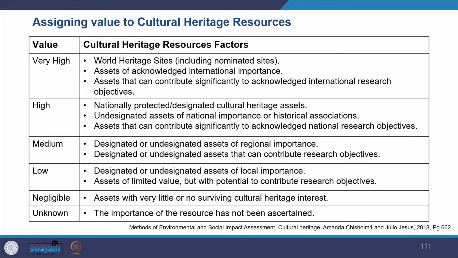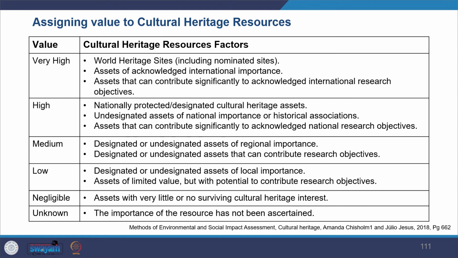Here we can see one example where certain value has been assigned to heritage resources. You can see very high value, medium, low, and negligible or unknown. High value is given to World Heritage Sites and to nationally protected areas, and medium value is given to regionally important areas.